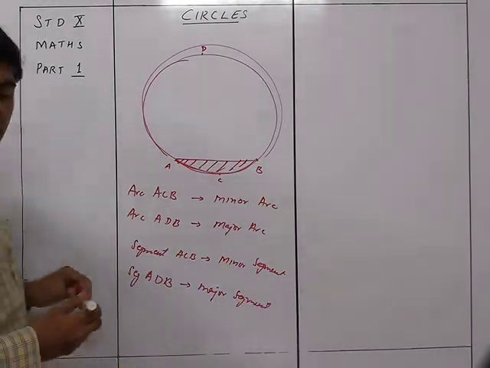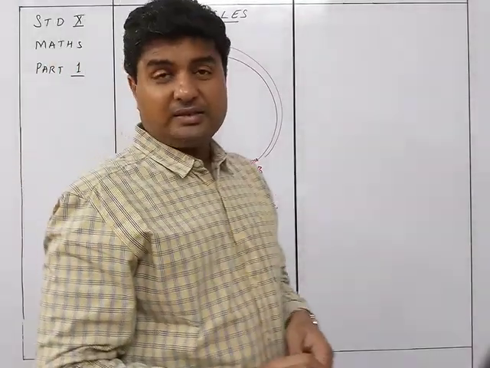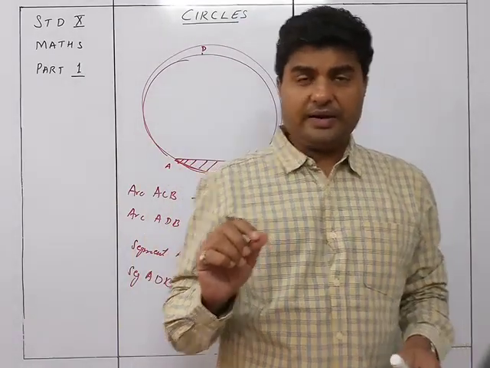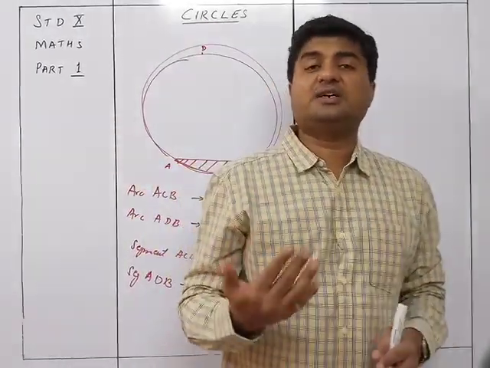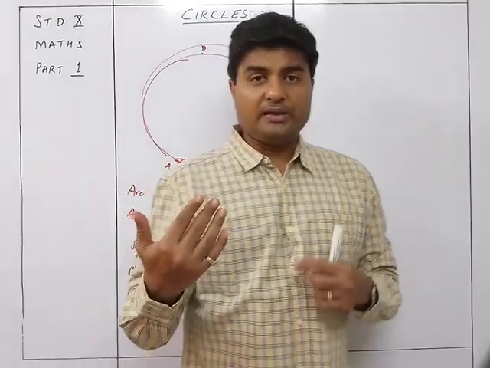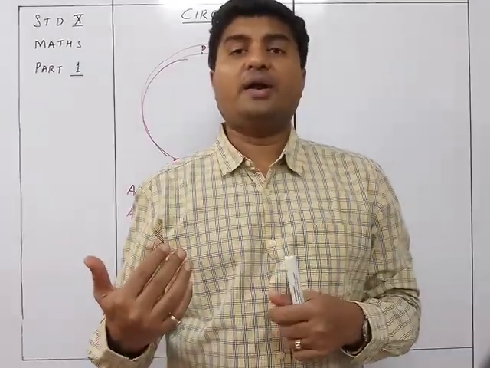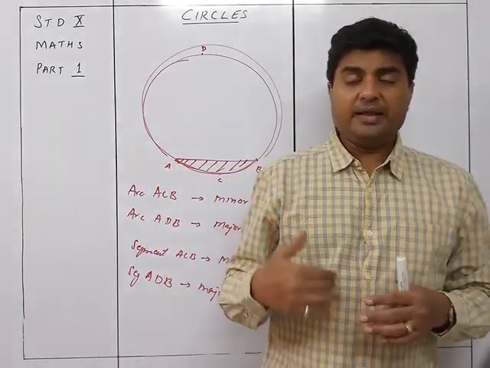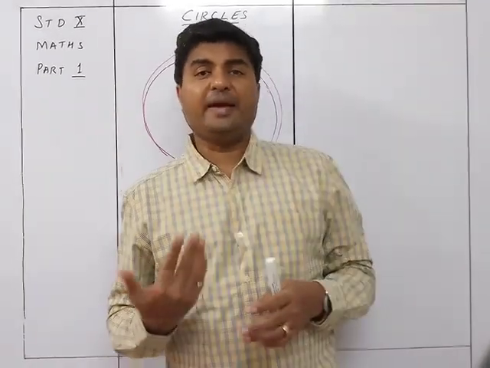Okay, so always the chord divides the circle into two parts, the smaller part called the minor segment and the bigger part called the major segment.